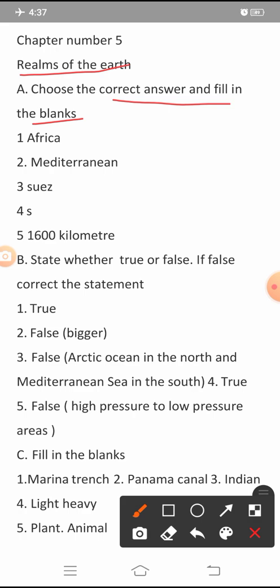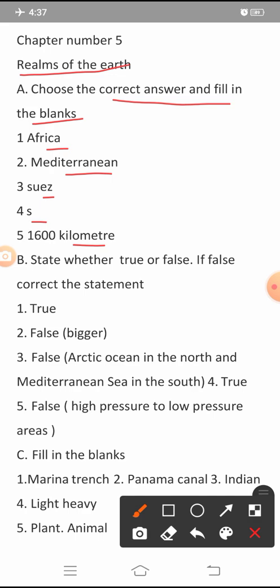Correct answer is Africa. Second question, correct answer is Mediterranean. Third question, correct answer is Swiss. Fourth question, correct answer is S. And fifth question, correct answer is 1600 kilometer.